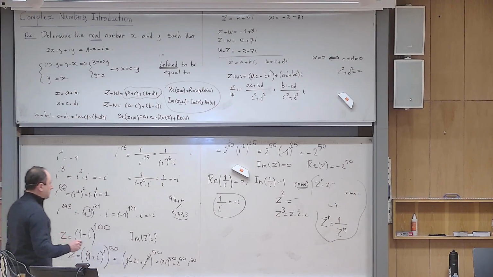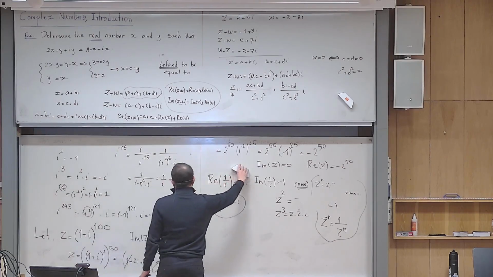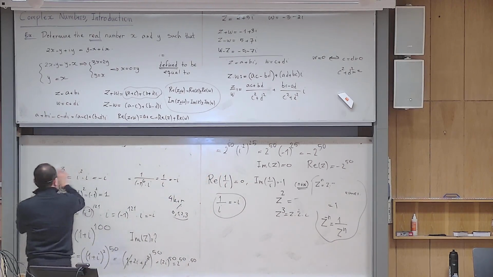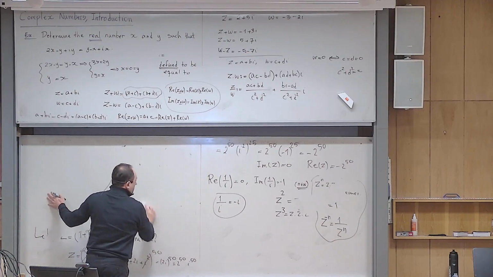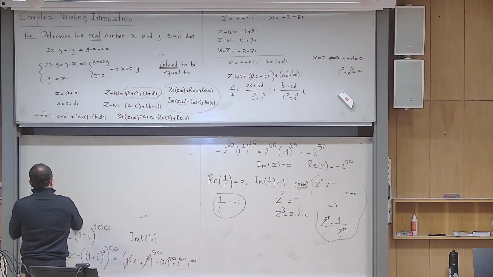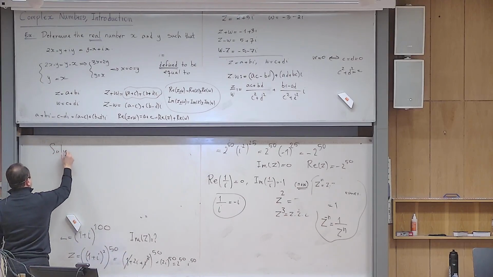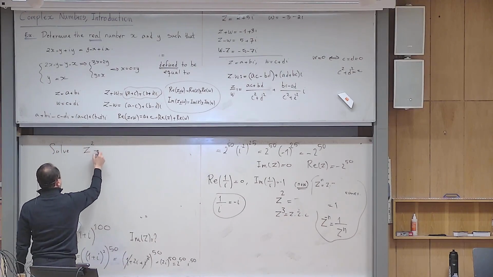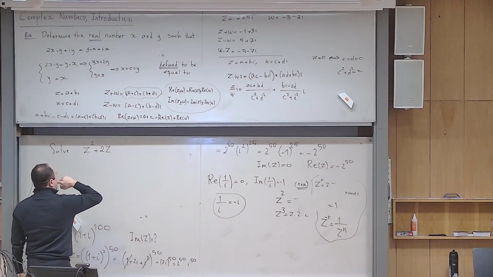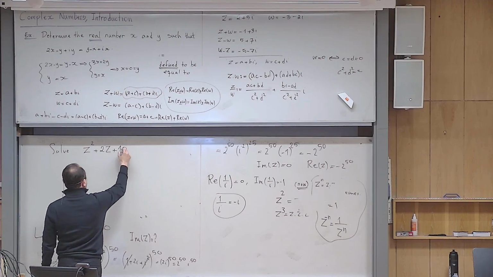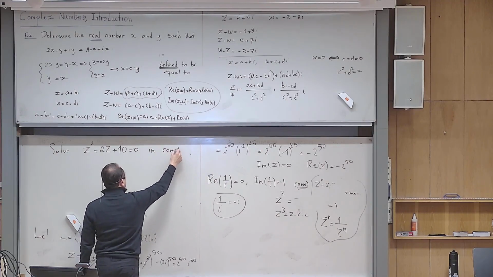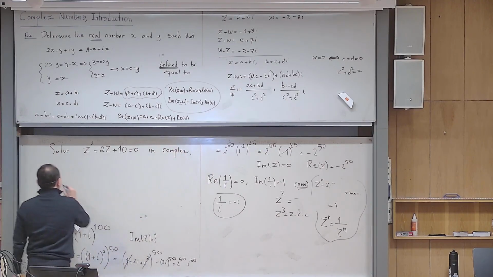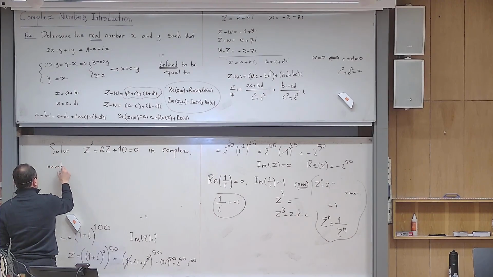Okay, one more thing, and we are done. Of course, you already know that, but let me also solve that one. This is the last problem for today. So solve z squared plus 2z plus 10 equals 0 in complex numbers. So this is why this is a new lesson for you.